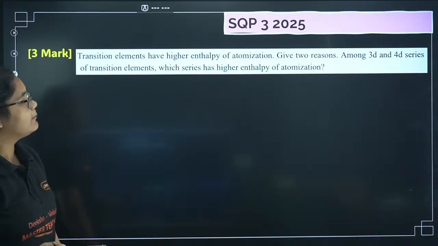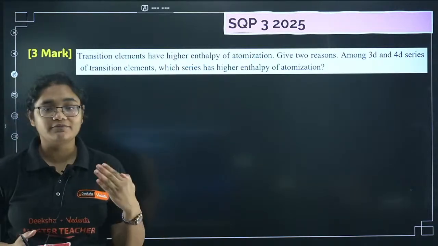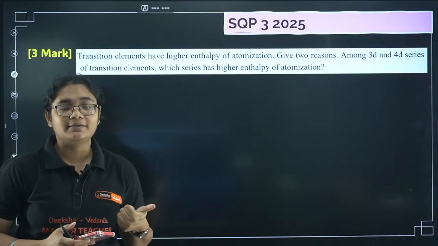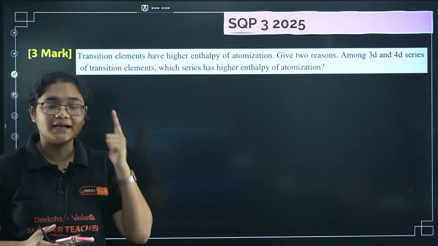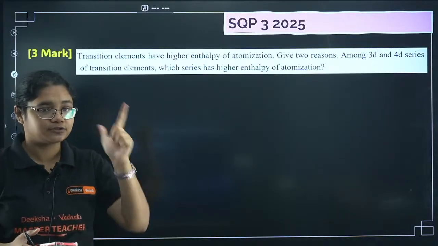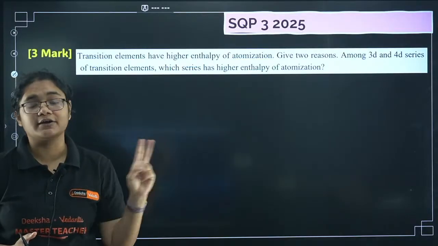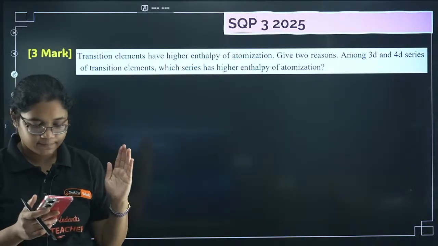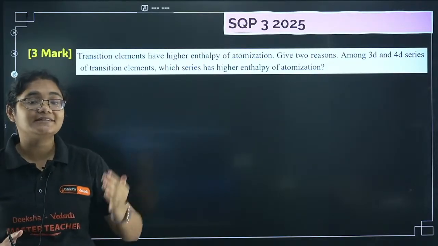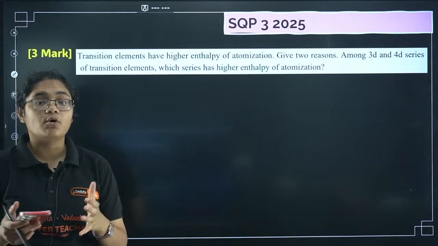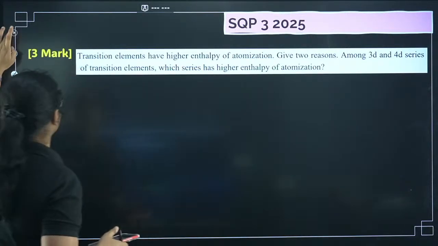Next we have: transition elements have higher enthalpies of atomization. Give 2 reasons. Among 3d and 4d series of transition elements, which series has higher enthalpy of atomization? First of all, transition elements have unpaired electrons. These unpaired electrons are involved in metallic bonding. That is why they have higher enthalpy of atomization. So that is 2 reasons. Next, among 3d and 4d, which one will have higher enthalpy of atomization? As the mass increases, the bonding increases. So that is why 4d will have higher enthalpy of atomization.